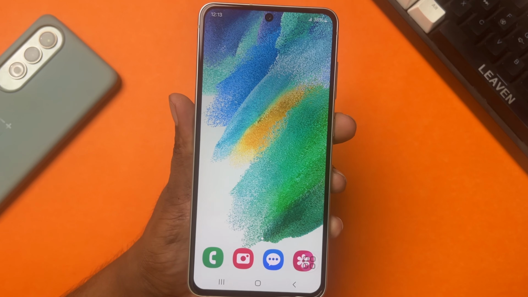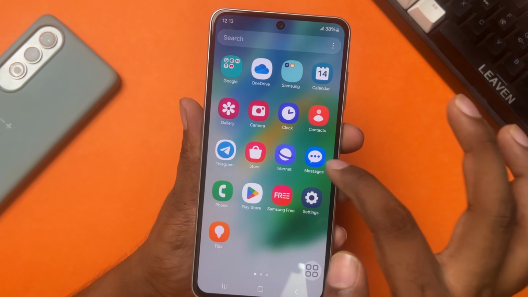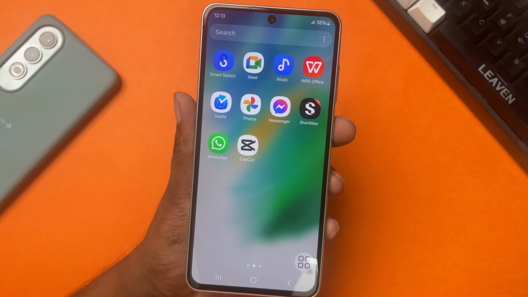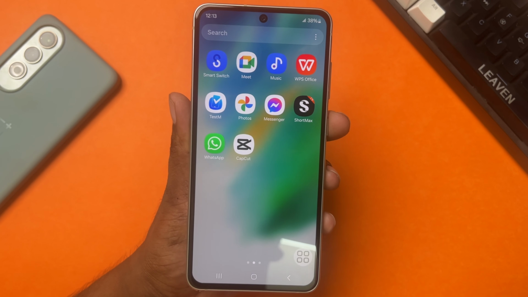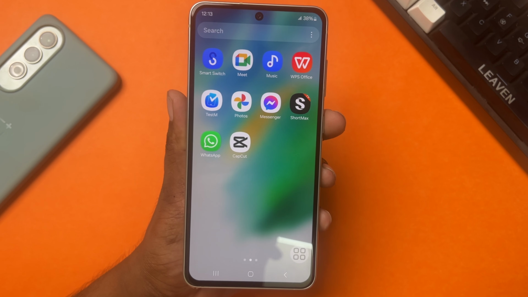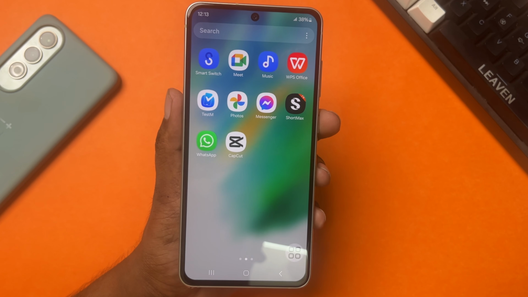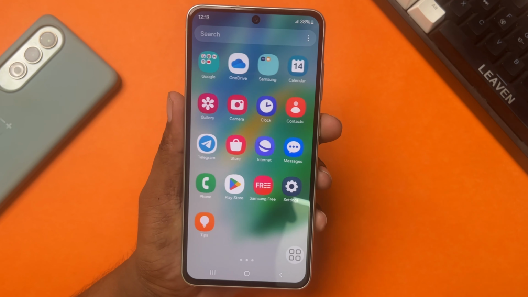Is your Samsung phone's touchscreen not working or having ghost touch issues? Don't worry, here's an easy guide to fix the touchscreen or ghost touch problem. Let's get started right away.